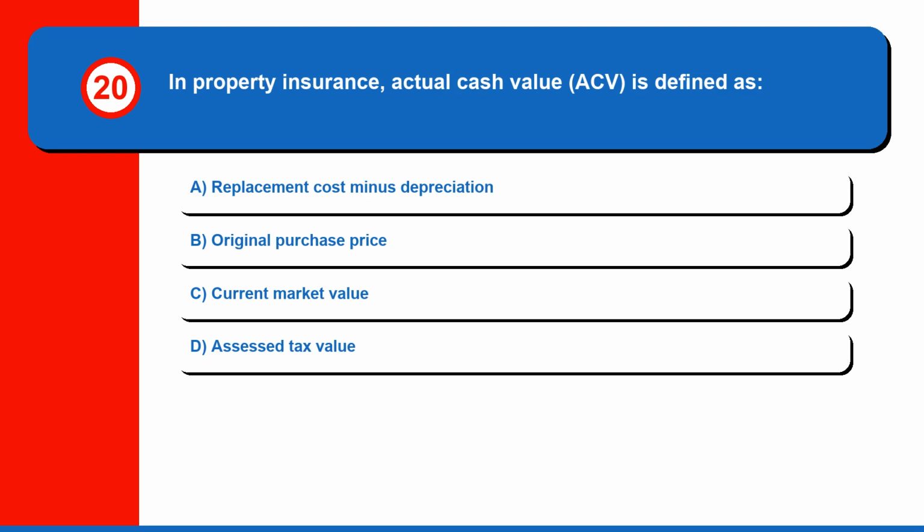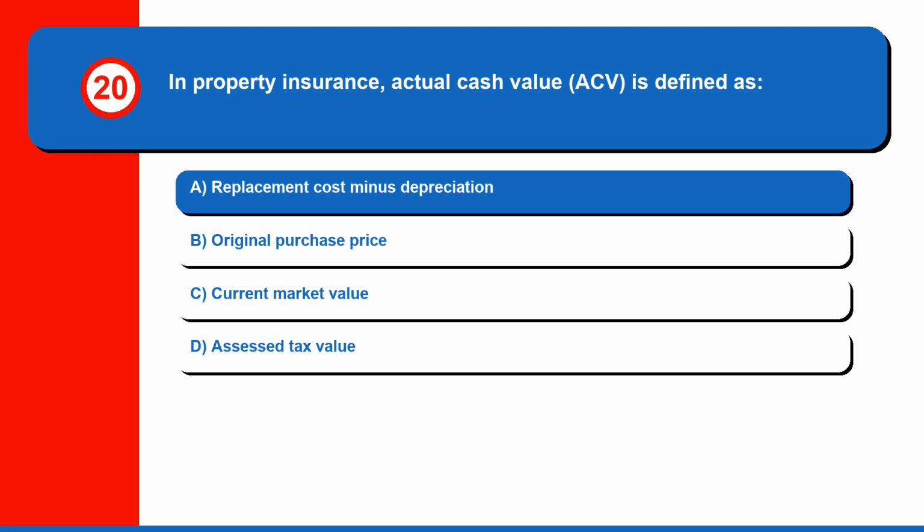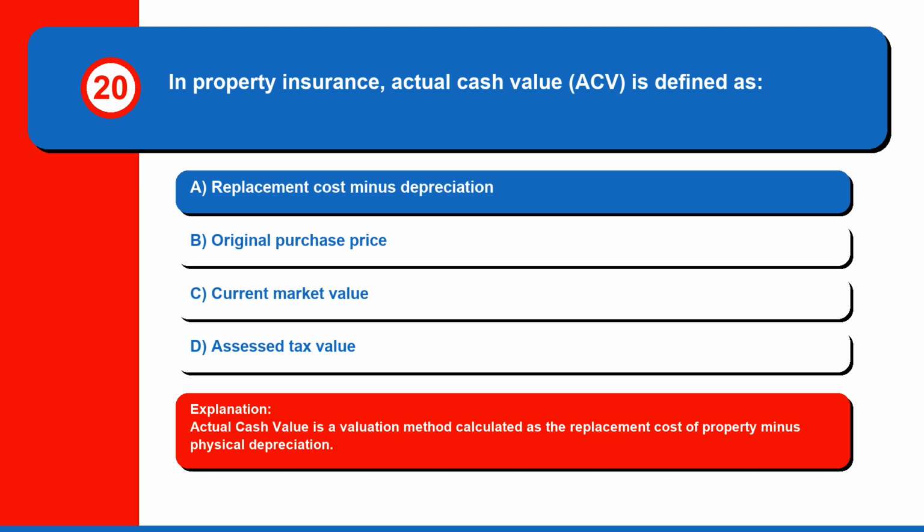Question 20. In property insurance, actual cash value, ACV, is defined as A. Replacement cost minus depreciation. B. Original purchase price. C. Current market value. Or D. Assessed tax value. The correct answer is A. Replacement cost minus depreciation. Actual cash value is a valuation method calculated as the replacement cost of property minus physical depreciation.